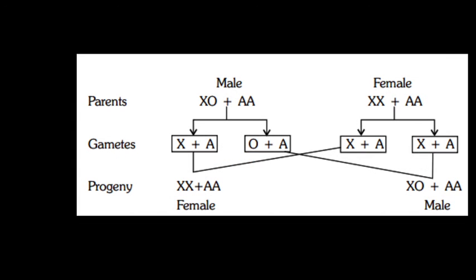Now the next one, this is the XX and XO type, and it is seen in grasshopper. If you get a question on XX and XO sex determination, you can quickly answer that it is seen in grasshopper. The male has only one X chromosome besides the autosomes, and the female has a pair of X chromosomes. As you see there, the female is AA plus XX and the male is AA plus XO.